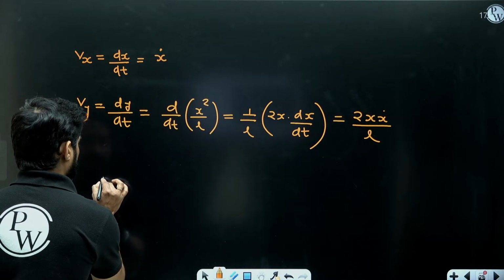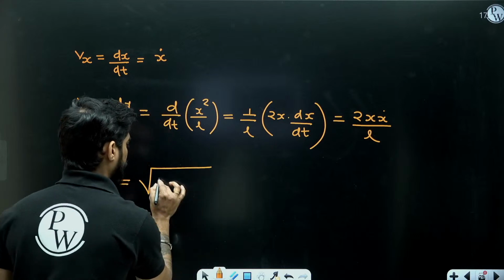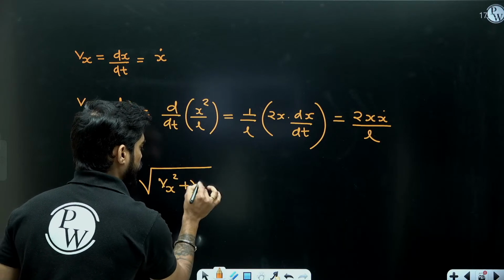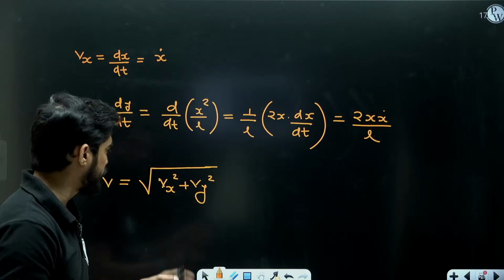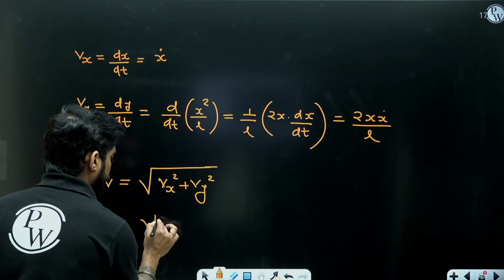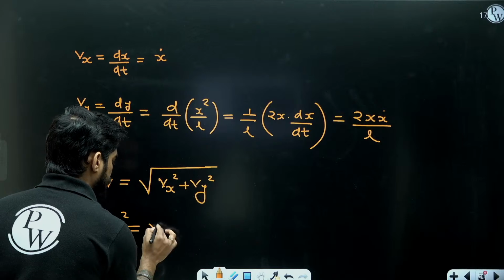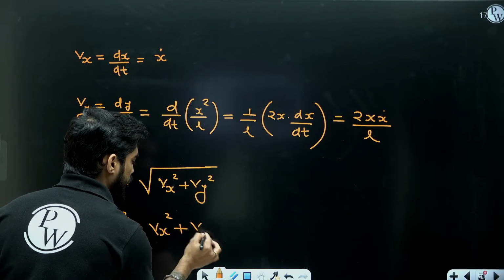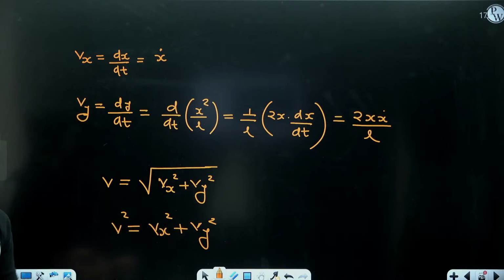Now beta, V will be root over Vx square plus Vy square. The velocity V can be written as root over Vx square plus Vy square, so V square equals Vx square plus Vy square.